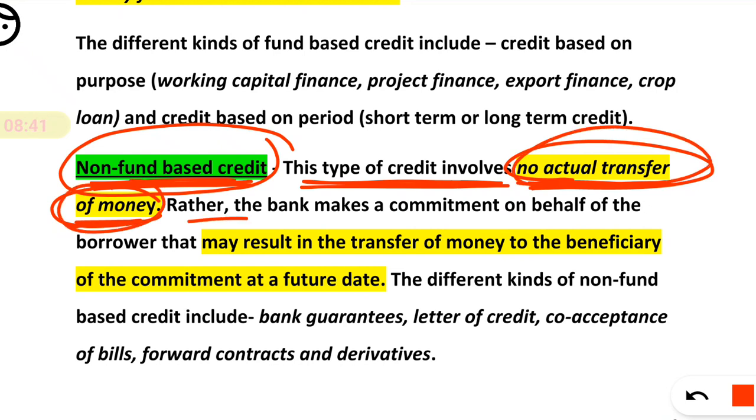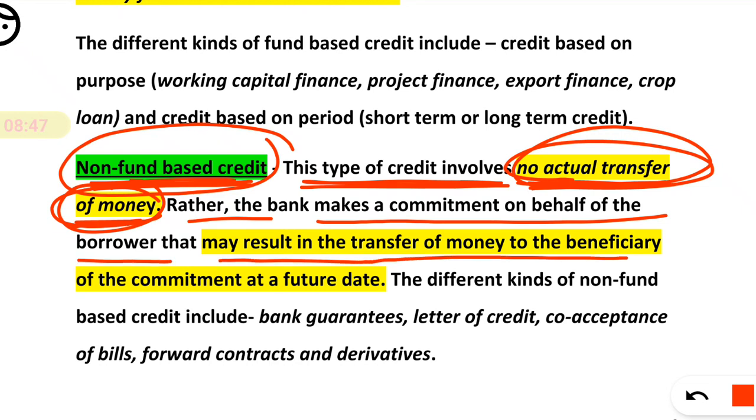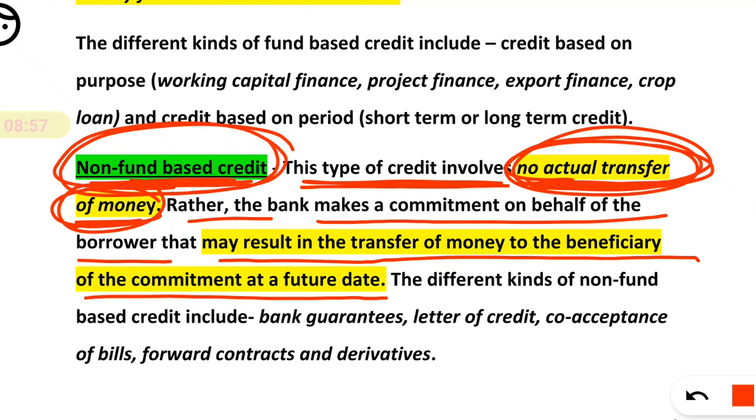Rather, the bank makes a commitment on behalf of a borrower that may result in the transfer of money to the beneficiary of the commitment at a future date. First, remember there is no transfer of money. What are the examples of non-fund credit?